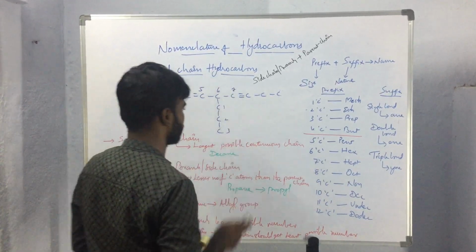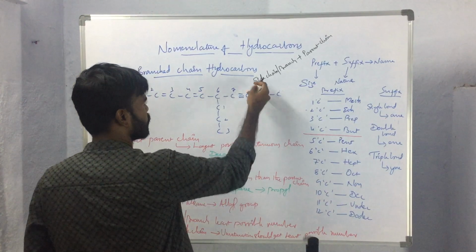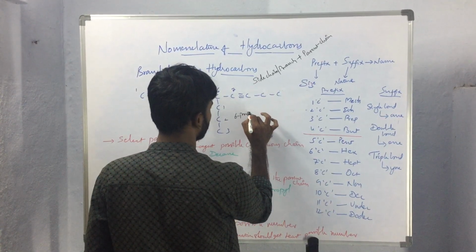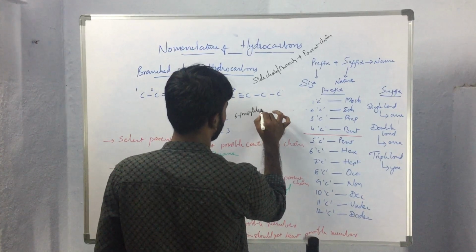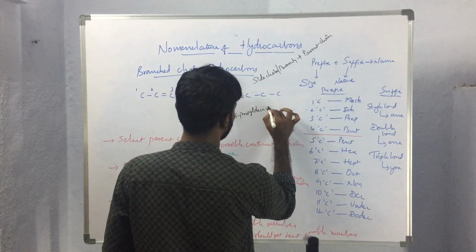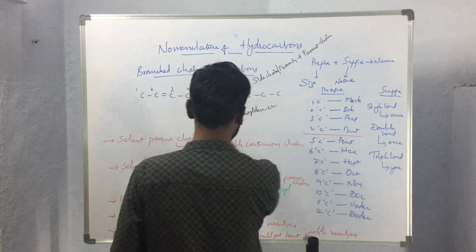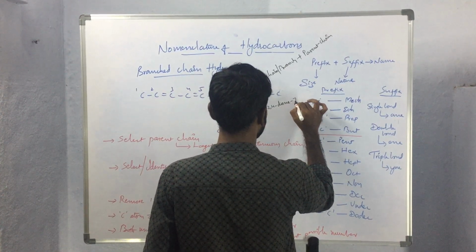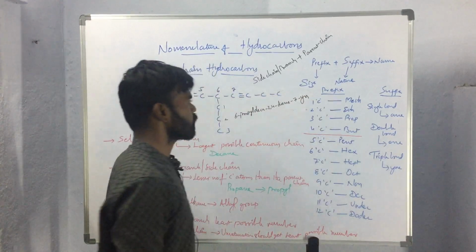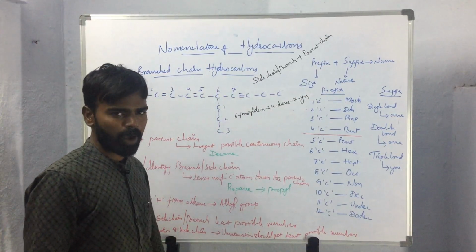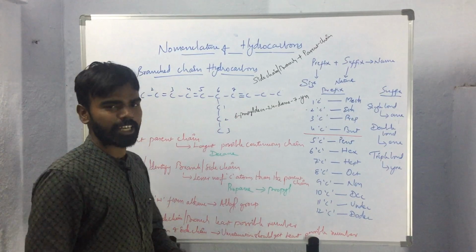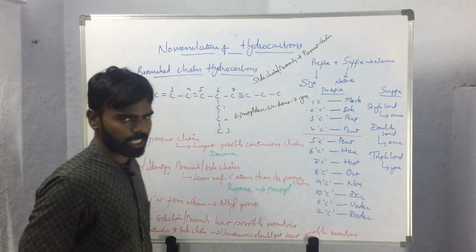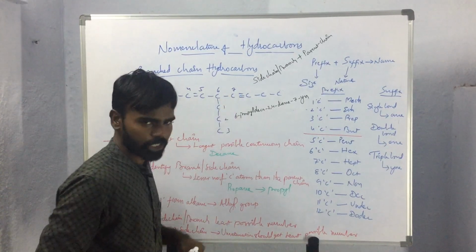So this will be the suffix. Here the side chain will be the prefix, 6-propyl deca 2,4 diene 7 yne. So this will be the name of the compound. Like this we will be giving the name of the compound if the unsaturations are present in the main chain, or we can say parent chain.